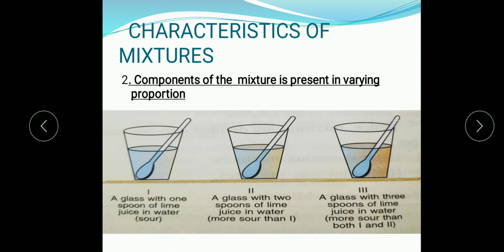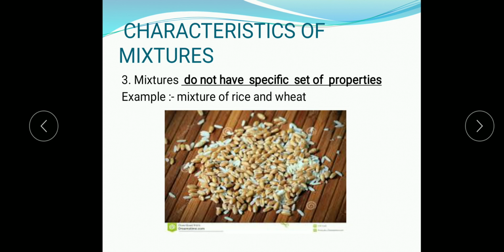If you taste the solution from these three, this one will be least sour in taste, this one will be more sour than the first one, and this one will be more sour than this as well as this. So the components, that is the lime juice and water, are not present in fixed proportion in these three. Next characteristic of mixture is what?